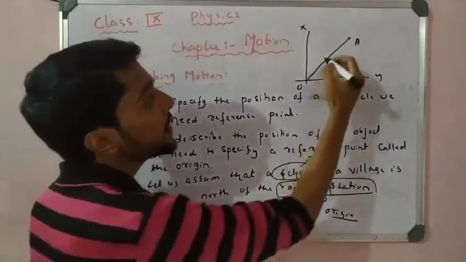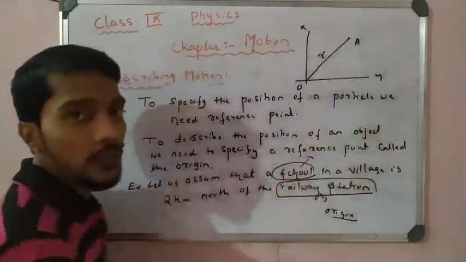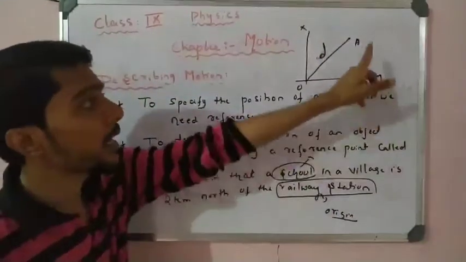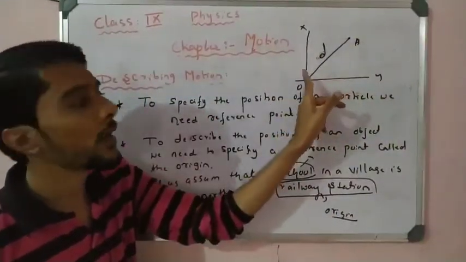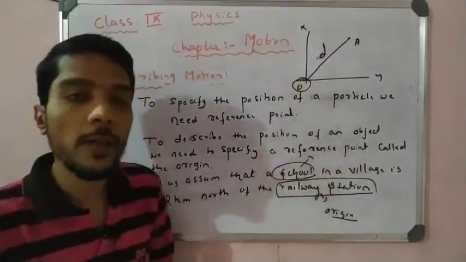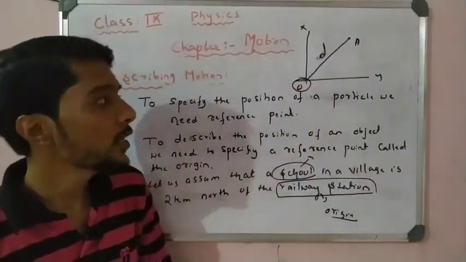So that is what this distance d is called: the distance of the particle A from the origin. This origin is called a reference point, or also the origin. So why do we need this?